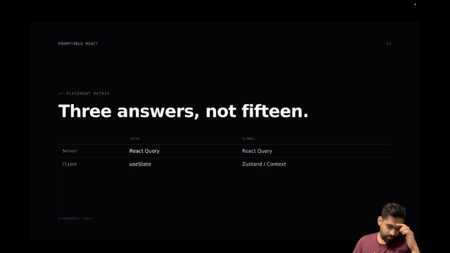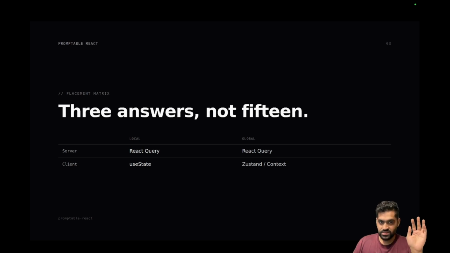So, okay, how do you manage state? Multiple cases, but only three answers. If you have a server state, no matter client or global, just use the query client that you have. In our case, I like React Query. If you don't like React Query, whatever third-party API library you use becomes your state. If you have GraphQL, Apollo becomes your state, or there are other libraries as well, such as SWR instead of React Query.